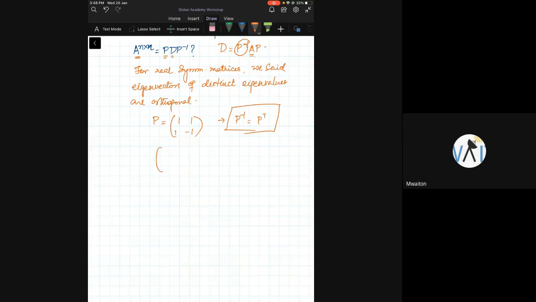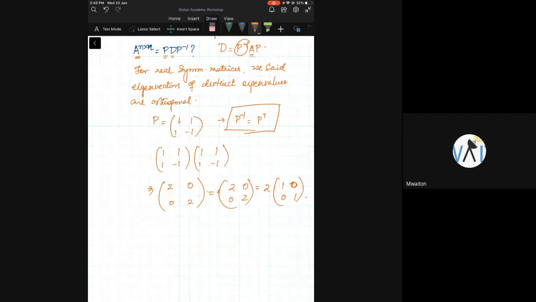Let us check if it works. What is the transpose of this matrix? This matrix is also symmetric, so I'll multiply [1, 1; 1, minus 1] with [1, 1; 1, minus 1]. So what do I get? I get 1 plus 1, 2. I get 1 minus 1, 0. I get 1 minus 1, 0. I get 1 plus 1, 2, which is [2, 0; 0, 2], which is nothing but 2 times [1, 0; 0, 1]. But what is this 2? What is the determinant of this matrix? The determinant of this matrix is minus 2. 1 into minus 1 is minus 1, minus 1, minus 1 is minus 2, right?